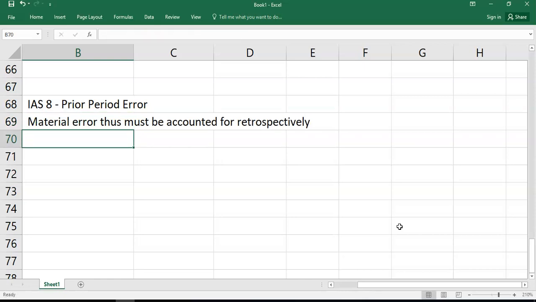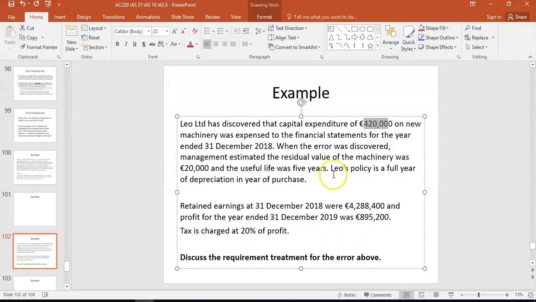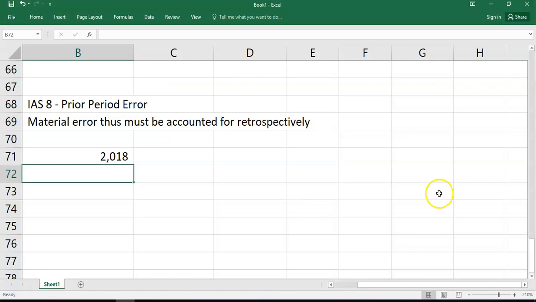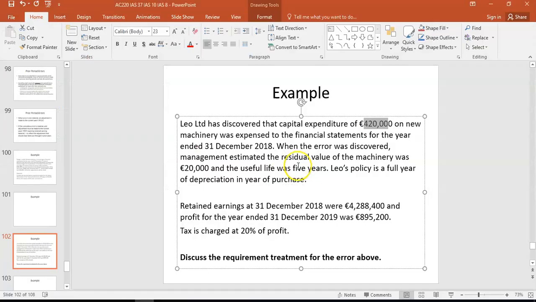Right, so it is important there that you use your knowledge of the key standard to say, well, I know I have to talk about is it material or not, because if it's not material, I'll just put it through the P&L this year. So in 2018, this was incorrectly expensed. Right, so what you're saying is in 2018, it shouldn't have been expensed, it should have been capitalized, and you should have charged depreciation.